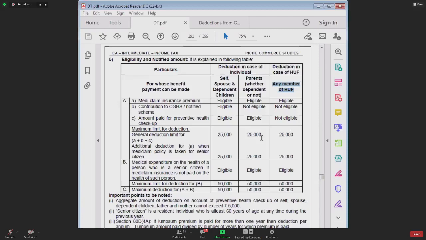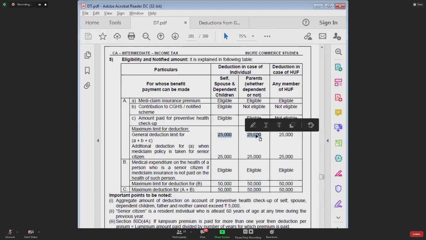Okay, now listen to me very carefully. See, this original limit of 25,000 is called the general limit. In this general limit of 25,000, the amount spent for preventive health checkup is covered, right?